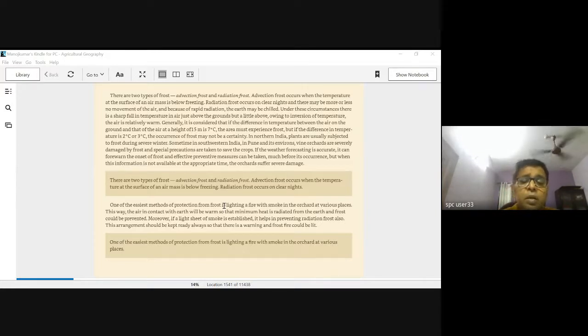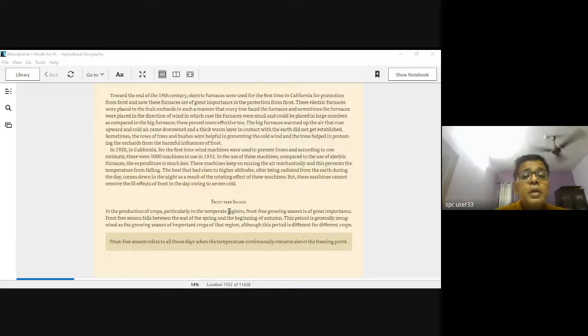आता आजकल you'll see कि electric furnaces are also used in these regions. Then you have something which is called the frost-free season. Now, all this is related to areas which turn very cold in certain parts of the year, or those which may have very cold winters. Those who have an appreciably high temperature throughout the year may not require all these things to be done, particularly the tropical areas, the equatorial areas.